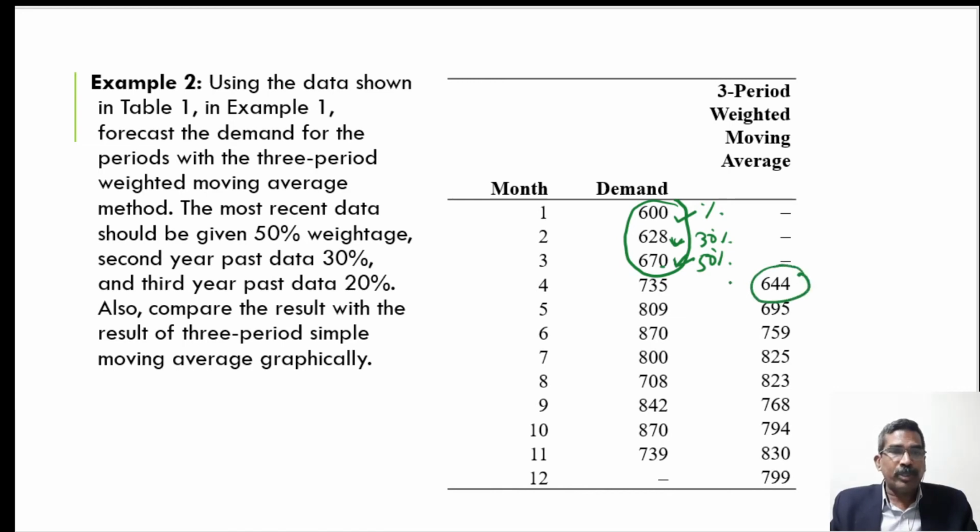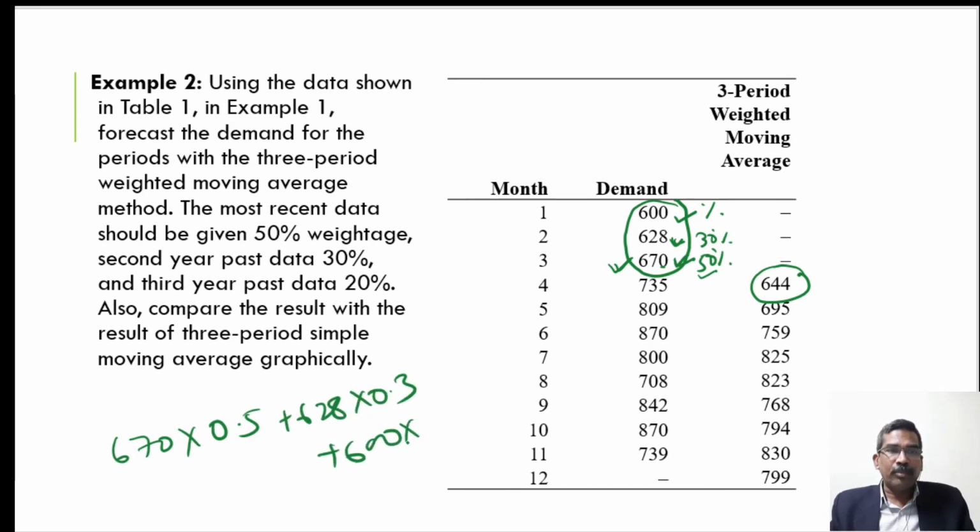For the fourth period, the recent period is 3, so it is given more weightage. The weighted average is 670 multiplied by 0.5, plus 628 multiplied by 0.3, plus 600 multiplied by 0.2. This value will be equal to 644.